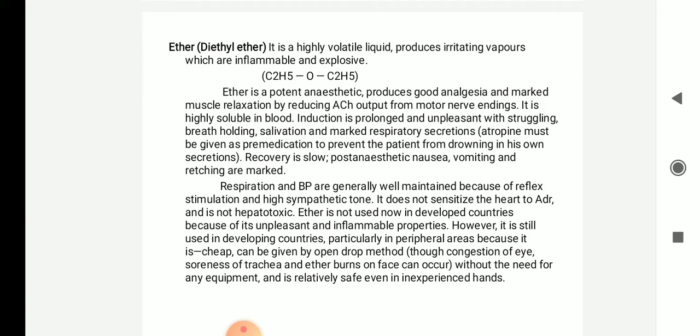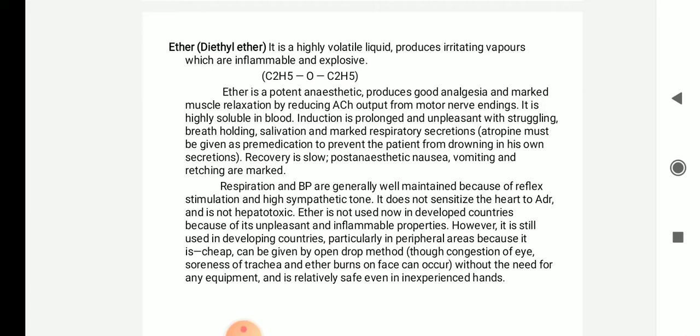Okay, so these things can occur. Recovery during ether anesthesia is slow. Post anesthetic nausea, vomiting and retching are marked. Post anesthetic means after surgery or after anesthesia is given, so you can observe nausea, vomiting and retching. Retching means vomiting.